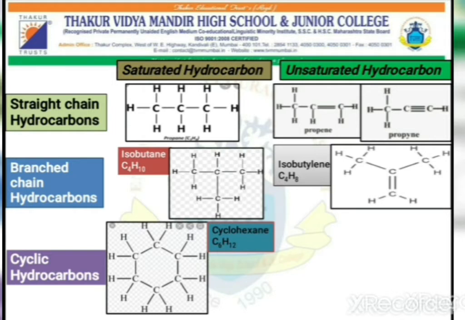In cyclohexane, you can see that 6 carbon atoms and 12 hydrogen atoms are there. That is an example of cyclohexane.